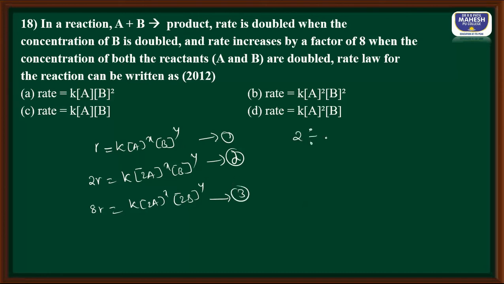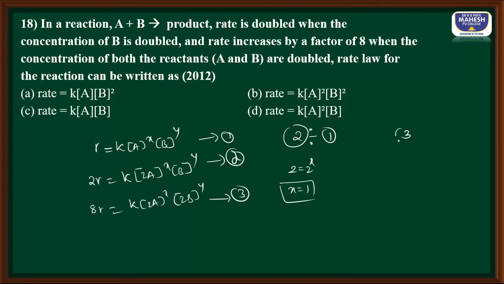Equation 2 divided by 1 gives us the X value. So R is going to cancel, K is going to cancel, B to the power Y is going to cancel, only remaining 2 is equal to 2 to the power X, X equal to 1. First order with respect to A.